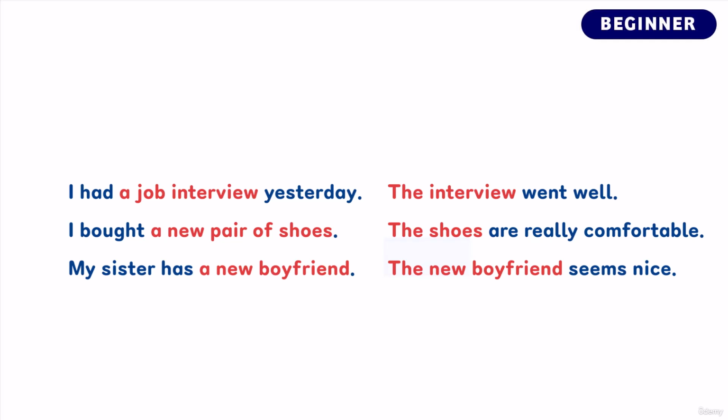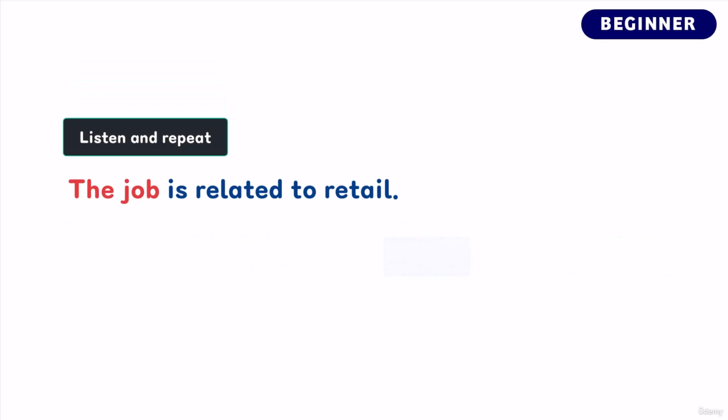So in the first sentence, the nouns job interview, new pair of shoes, and new boyfriend are introduced with the indefinite article a or an. However, we use the definite article the when mentioning them again, as the listener now knows who or what we are talking about. Okay, so let's now do a speaking practice of the sentences that use the definite article the.